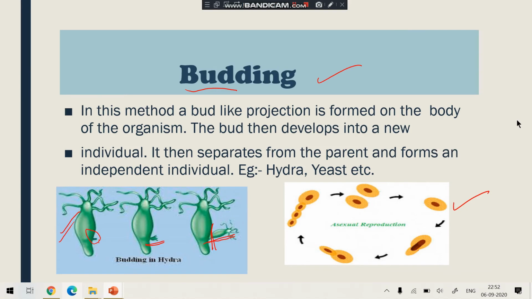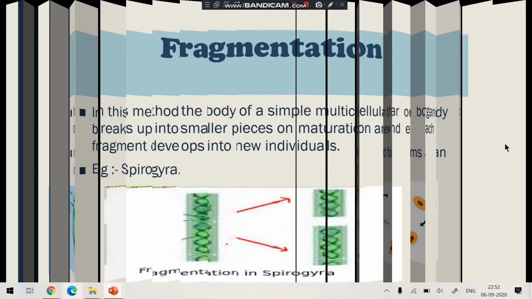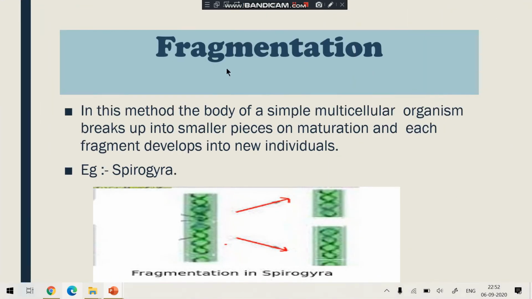Now the next is fragmentation. Now what is fragmentation? Fragmentation is also a type of asexual reproduction. The best example of fragmentation is the alga Spirogyra. You have seen on a pond or lake, etc., sometimes the green patches, the alga is there. Okay, that green patch you see, after some time it will spread. Very fast spreading takes place. It is because of